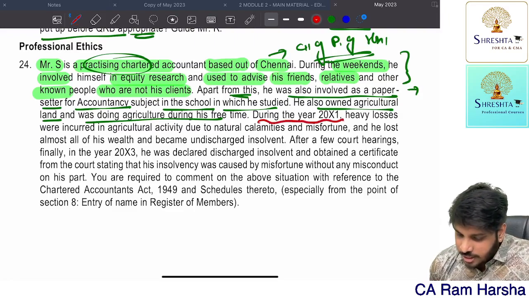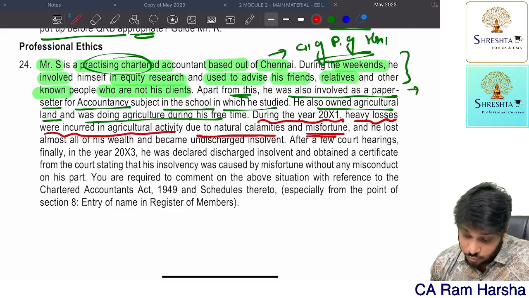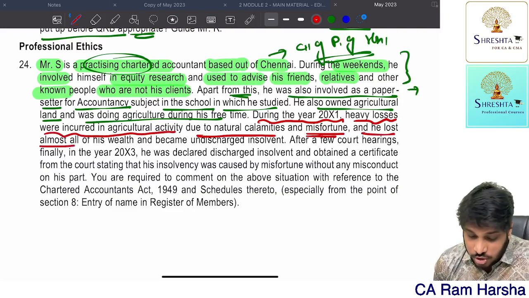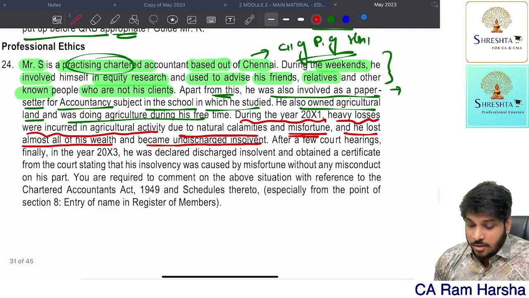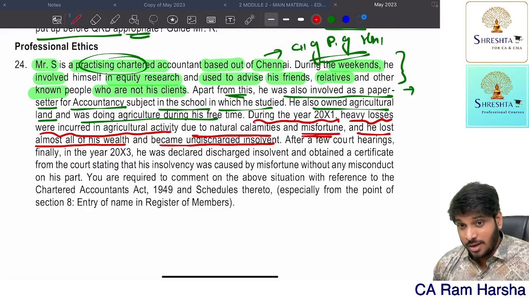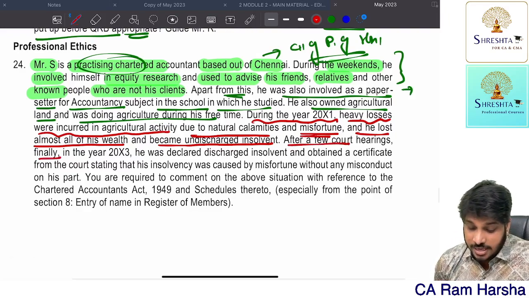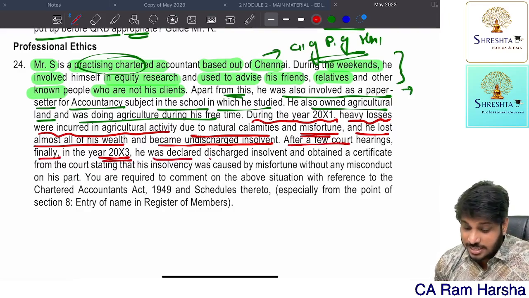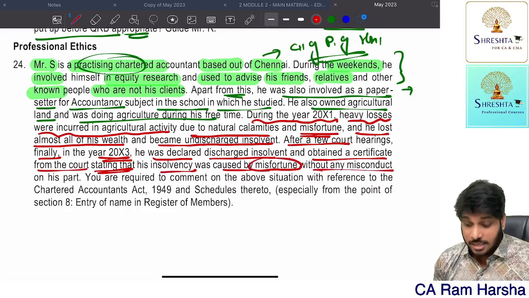Now, during the year 2021, heavy losses were incurred in agriculture activity due to natural calamities and misfortune, and he lost almost all his wealth and became an undischarged insolvent. When a member becomes an undischarged insolvent, his name shall be removed from the register of members. After a few court hearings, finally in 2023, he was declared a discharged insolvent and obtained a certificate from the court stating that the insolvency was caused by misfortune without any misconduct.